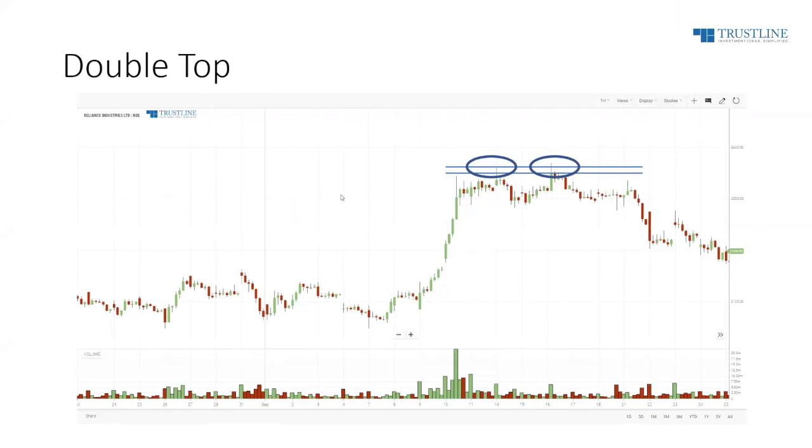Somewhere I read that if you want to see patterns clearly, use a line chart and not candlestick. Is it the correct way of looking at it? Yes and no. It depends on what kind of a trader you are.